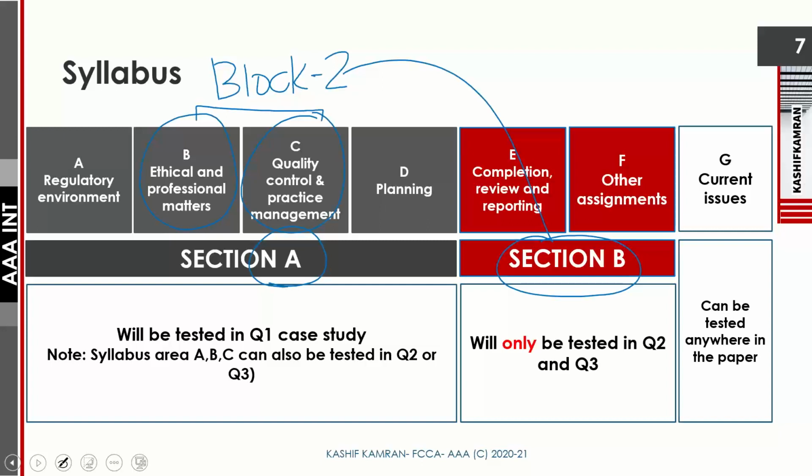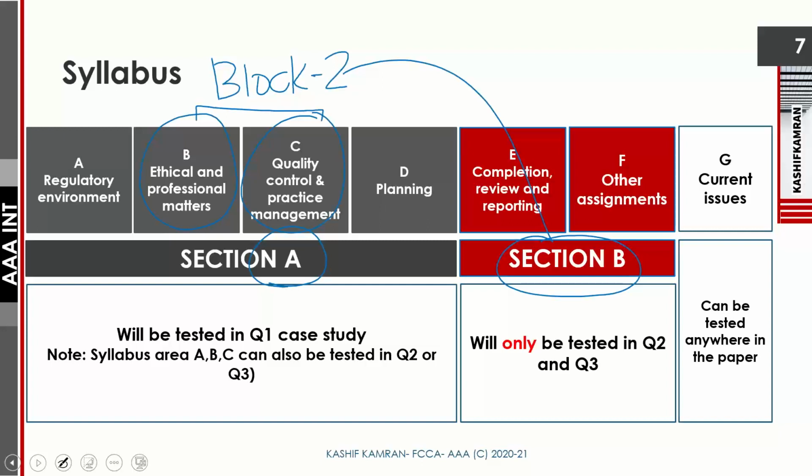I will be guiding you more as I start with my orientation lecture on Block 2, syllabus area B and syllabus area C today. Syllabus area A has already been done. The 5 lectures from Block 1 have been shared with you. Now we're starting our journey from syllabus areas B and C, and I will be giving you an idea about both syllabus areas in this first introductory lecture on Block 2.